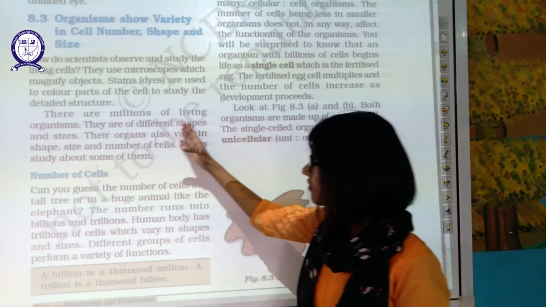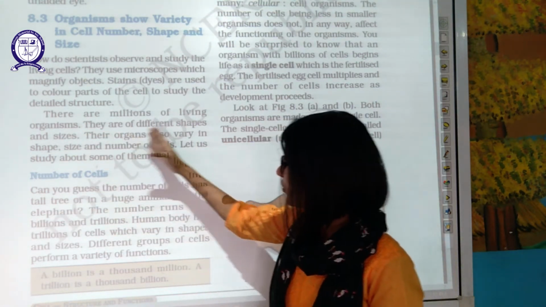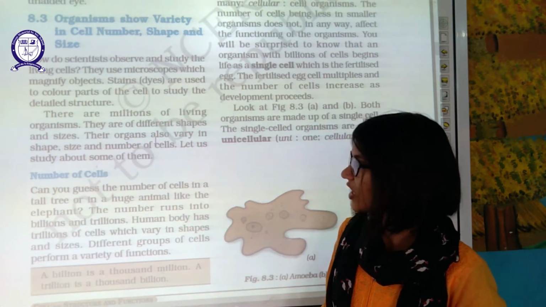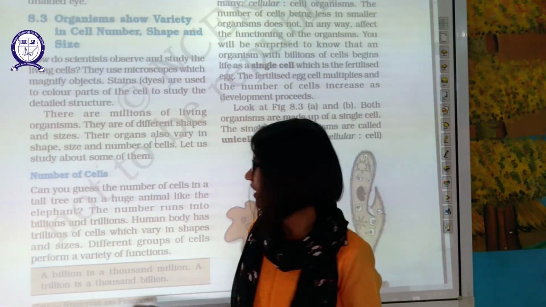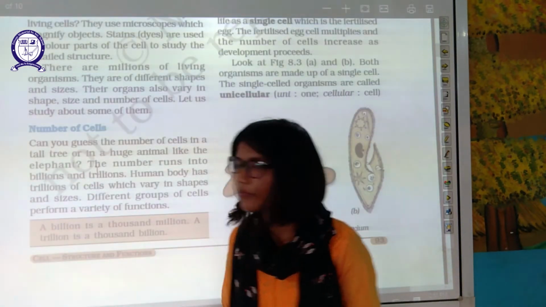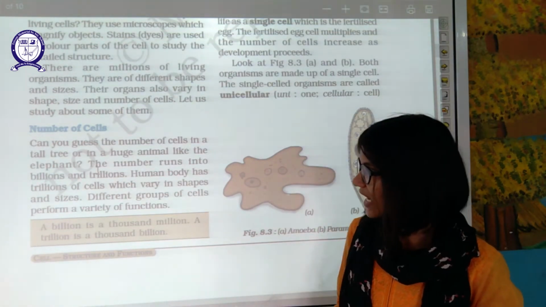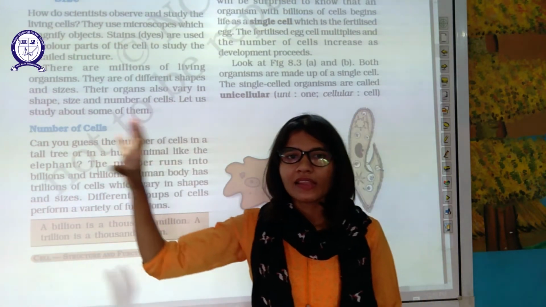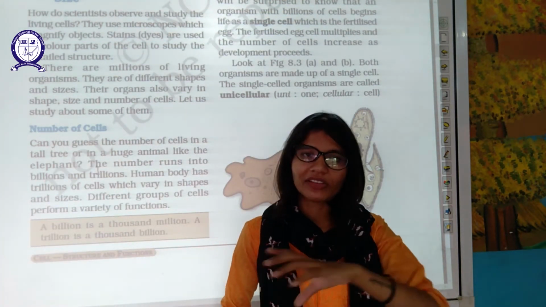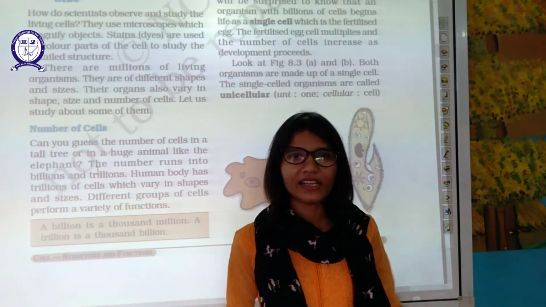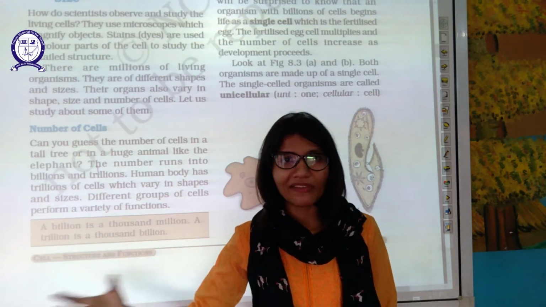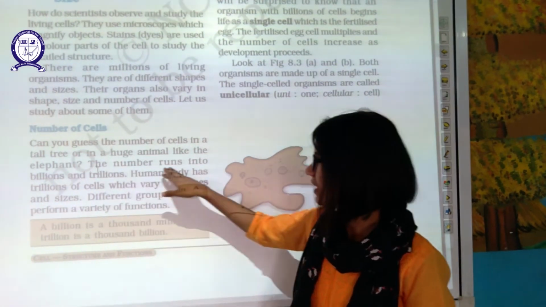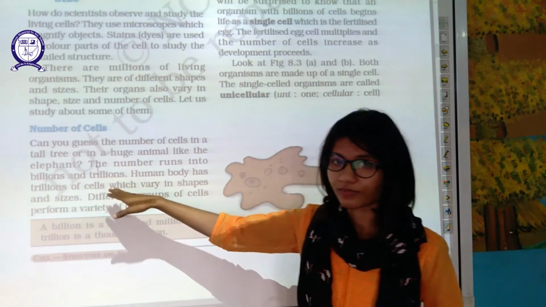There are millions of living organisms. They are of different shapes and sizes. We know that organisms also vary in shape, size, and number of cells. Let's study about them. First of all, the number of cells. Can you guess the number of cells in a tall tree or in a huge animal like an elephant? Can you compare the cells of an elephant with those of a bacterium? Obviously, an elephant will have more cells compared to a small bacterium. The numbers run into billions and trillions, right?